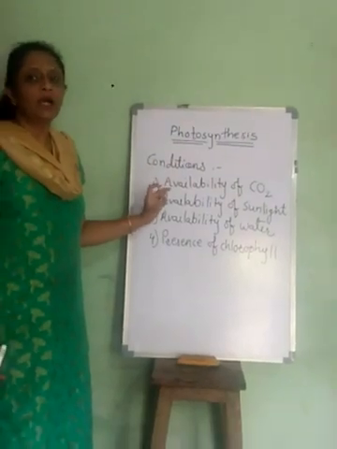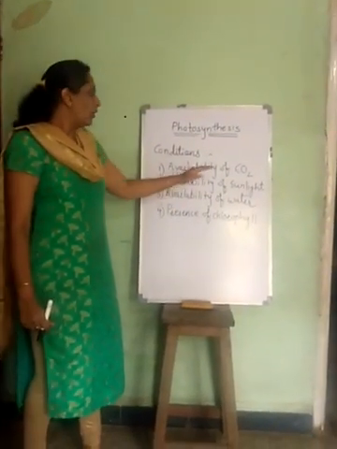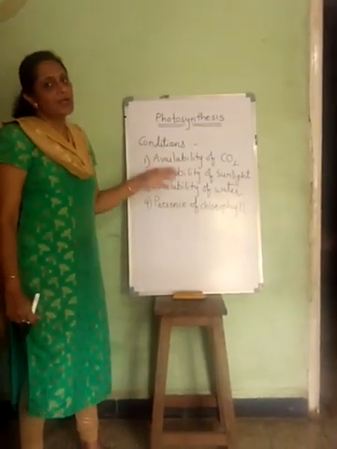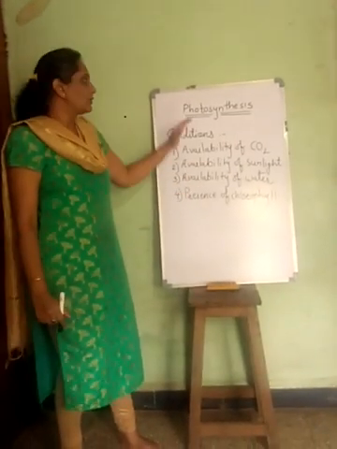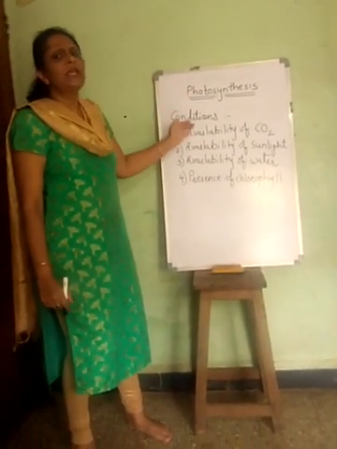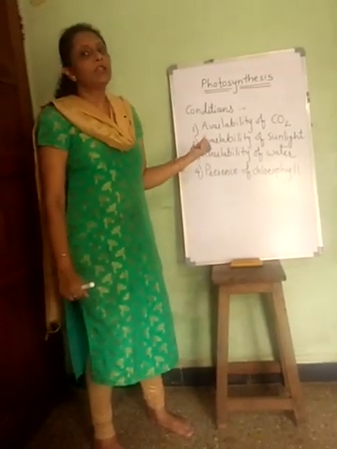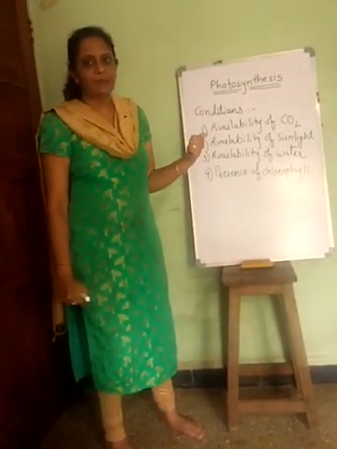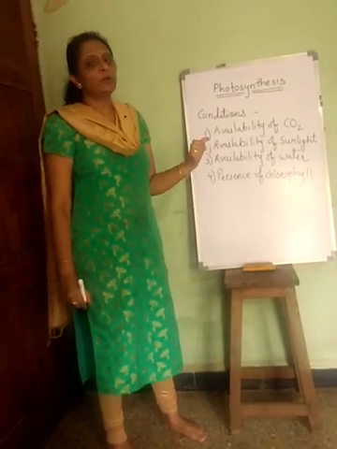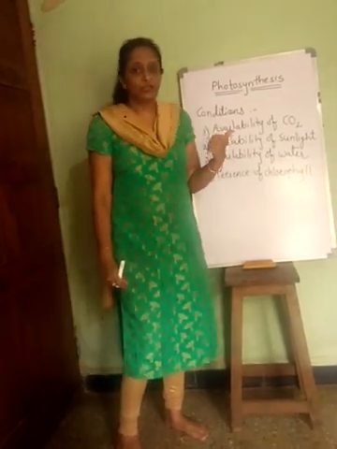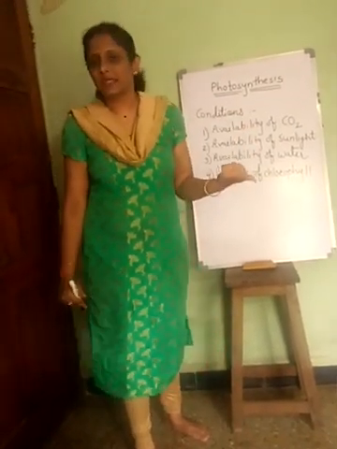And we are now going to prove that all these four raw materials are very important for the process of photosynthesis. Whether they are really important or not, we are going to find out with the help of certain experiments. We are not going to actually perform them, but we are going to discuss them here.